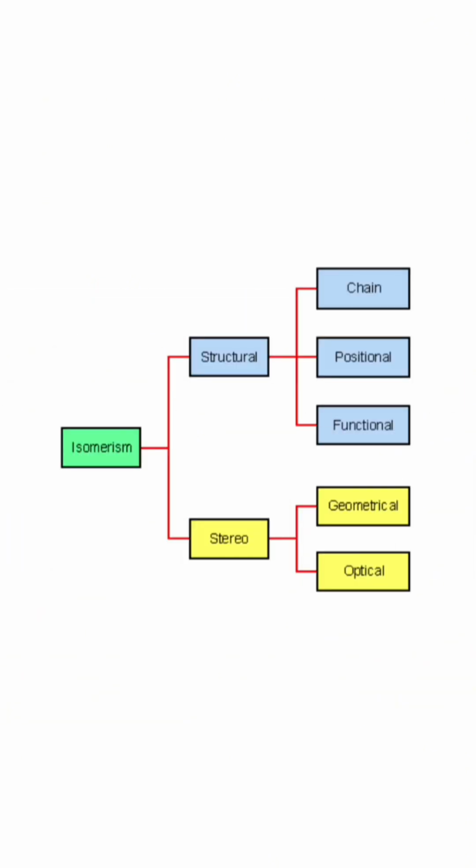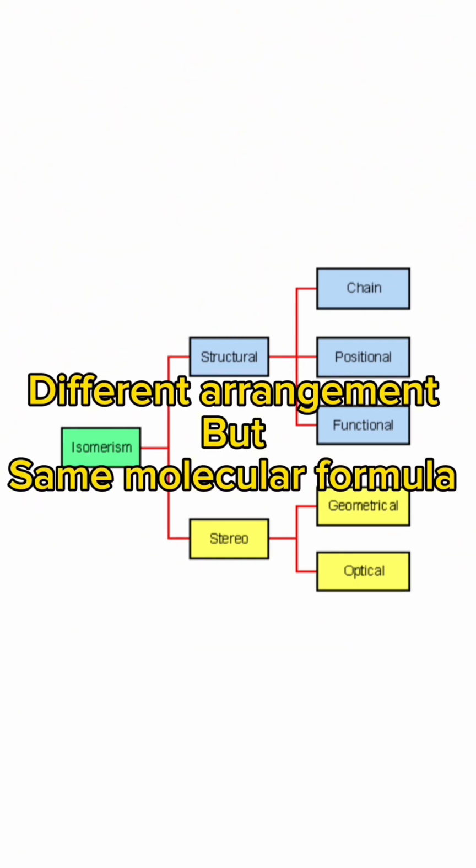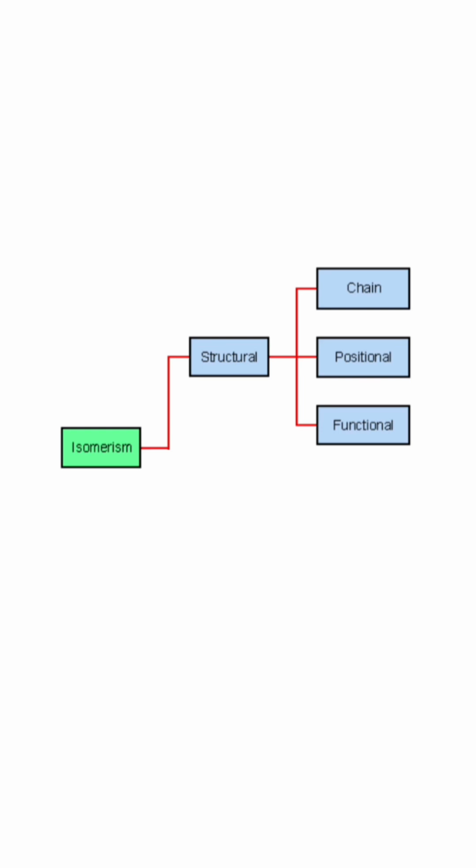Isomerism is of 2 types, which are structural isomerism and stereoisomerism. Structural isomerism deals with different arrangements of a compound with the same molecular formula. An example is bromobutane, which has 4 carbon atoms and a bromine as a substituent, and can also be restructured as 1-bromo-2-methylpropane and 2-bromo-2-methylpropane. Again, structural isomerism can be either chain isomerism, positional isomerism or functional isomerism.